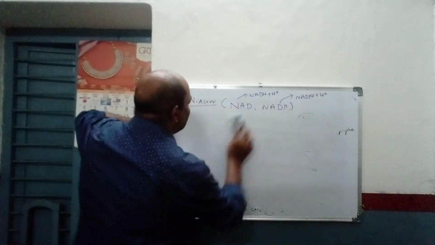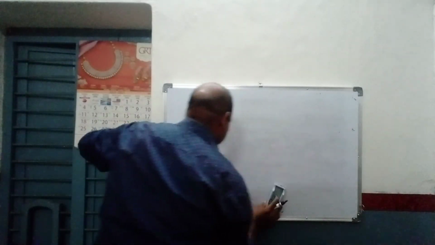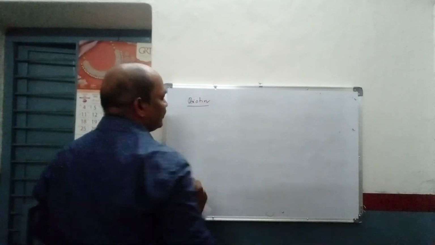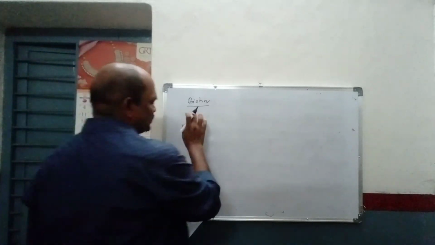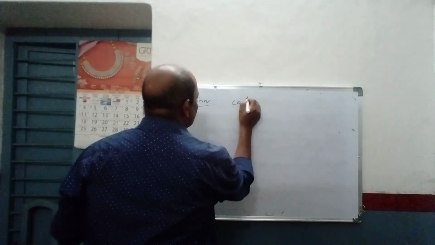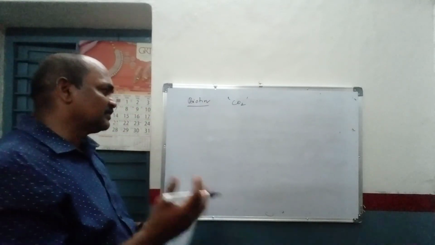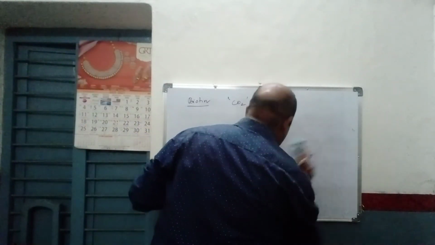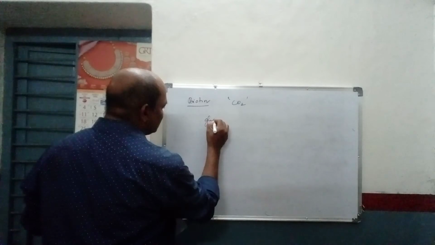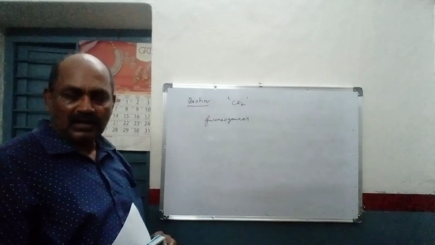Now the other one is biotin. See, biotin is structurally a very simple compound. Biotin is mainly responsible for the transfer of the CO2 group. Here, it is wise to discuss the role of biotin in terms of an example, so that you are able to understand it. In the case of gluconeogenesis, that means formation of glucose from non-carbohydrate sources.